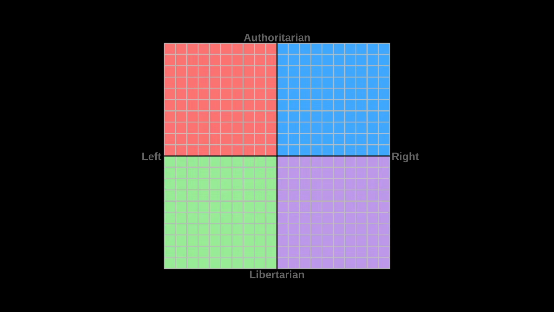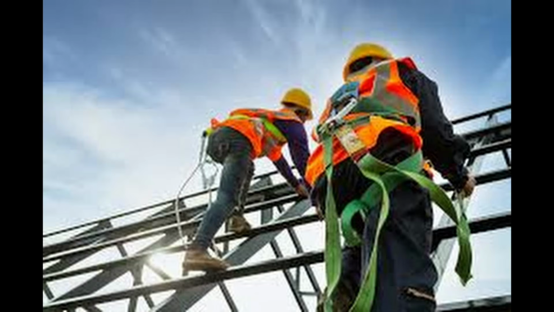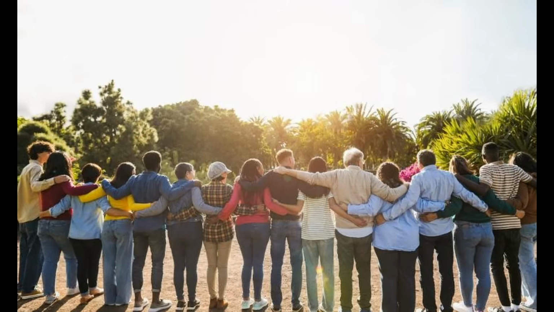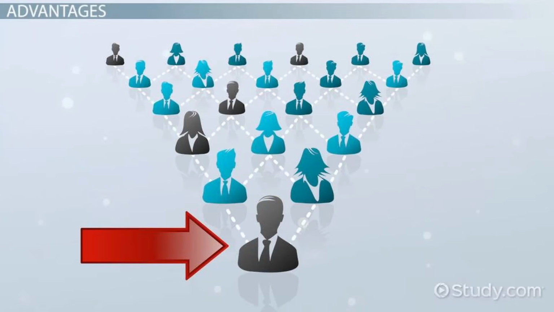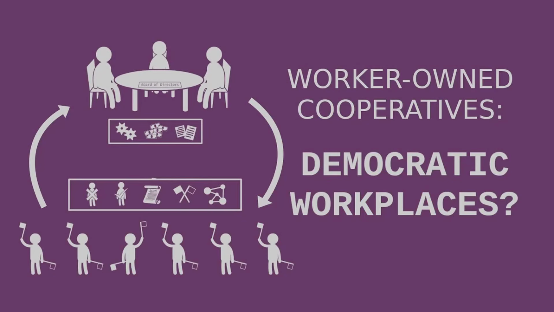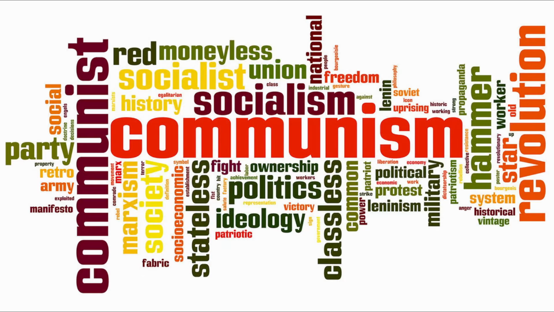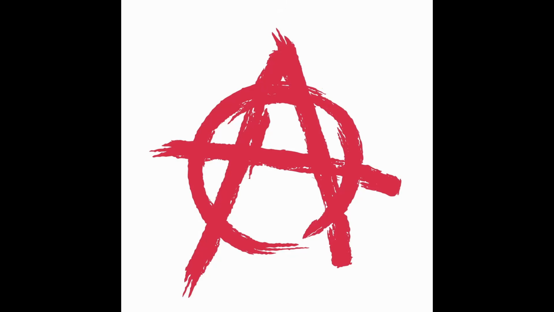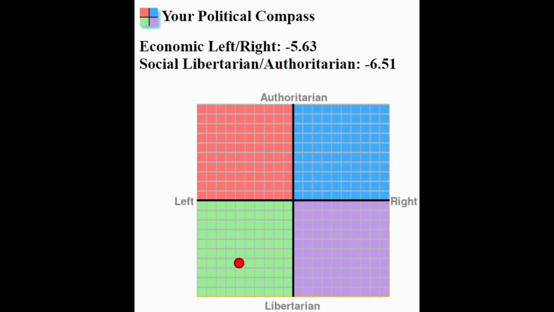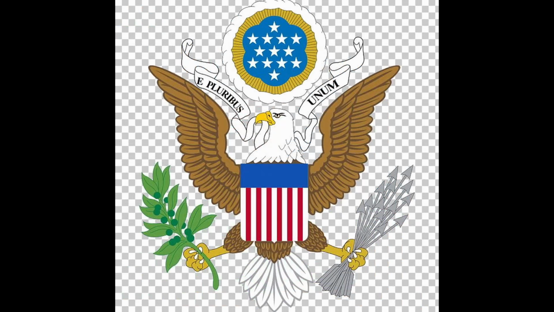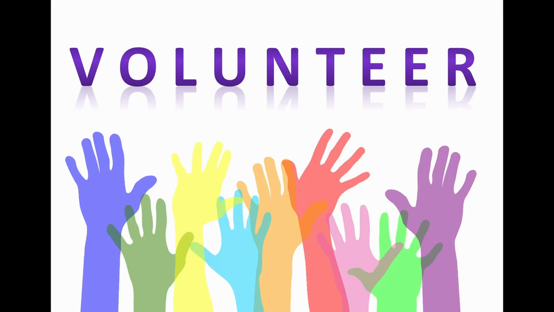One ideology commonly associated with the quadrant is libertarian socialism. Libertarian socialism argues that workers should collectively control their workplaces and communities while minimizing centralized authority. Supporters often believe that democratic organizations such as workers' cooperatives or local councils can manage economic systems without the need for a powerful state. Another ideology that falls within this quadrant is anarchism. Anarchism is one of the most extreme examples of libertarian political thought, as it argues that all forms of government authority should be removed. Instead of a state, anarchists believe that society should organize itself through voluntary cooperation and mutual aid between individuals and communities.